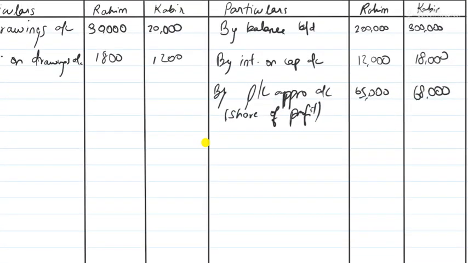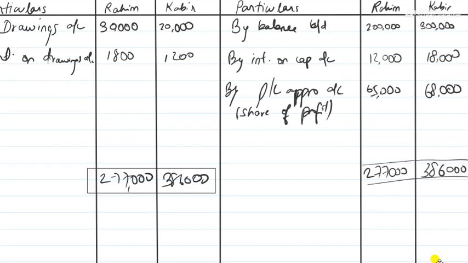Now what do we have to do? I hope you know. Now we balance it. The total of the credit side is obviously more than the debit side. So first we add all the credit sides. Rahim's was 277,000 and Kabir's was 386,000. So we copied it over here.